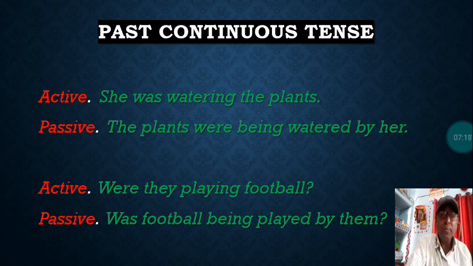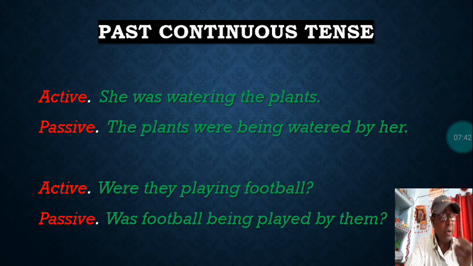She was watering the plants. What is here the passive of this sentence? The plants were being watered by her. Here again you can see were is used because the subject has become the plants, which was the object of the sentence in active. And here in passive, the plants has become the subject.